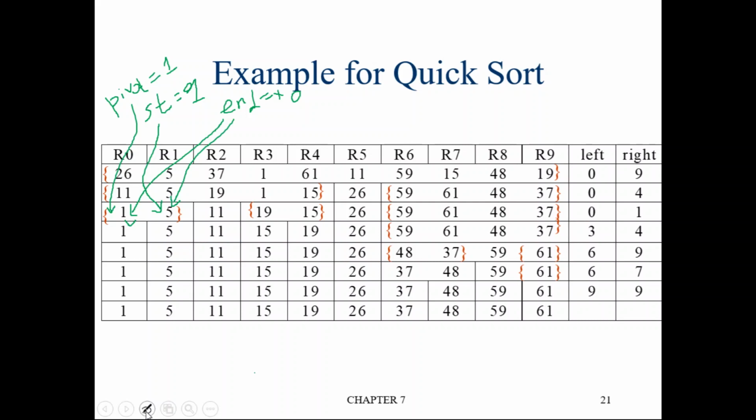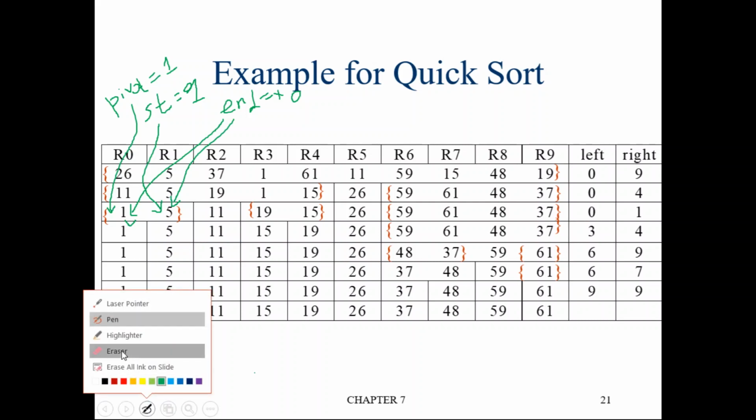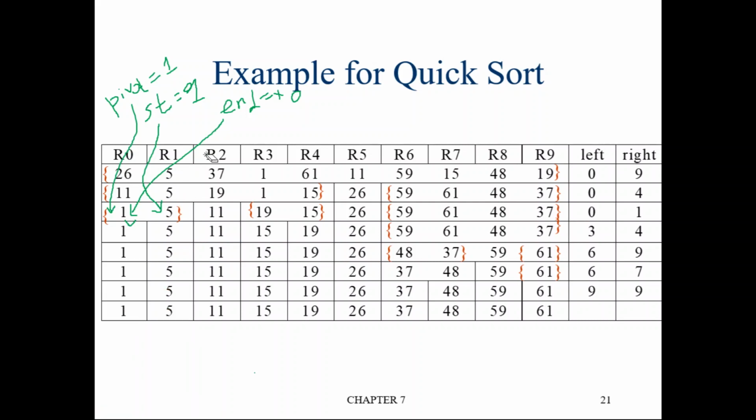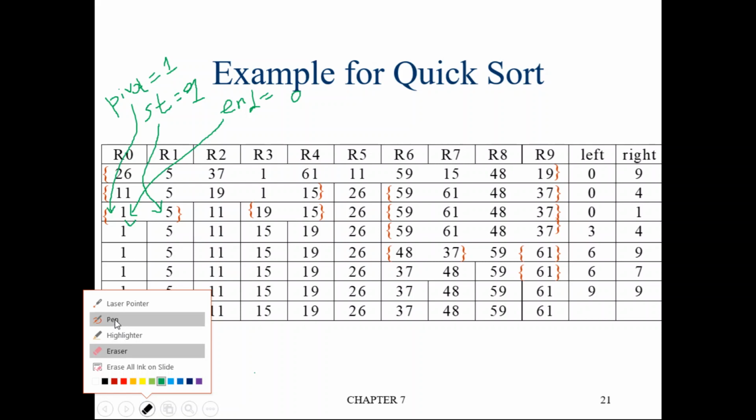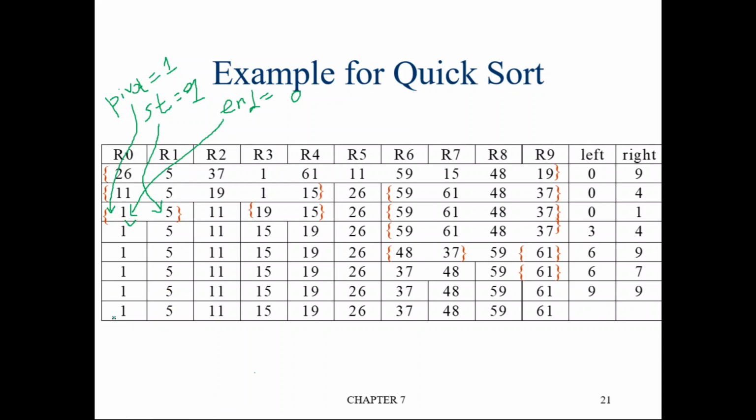So now where is start pointing and where is end pointing? Now start is 1 and end is 0. Is start less than end? No, start is not less than end. Start is greater than end. If start is greater than end, then what should we do? The element at end location should be replaced with the pivot element.